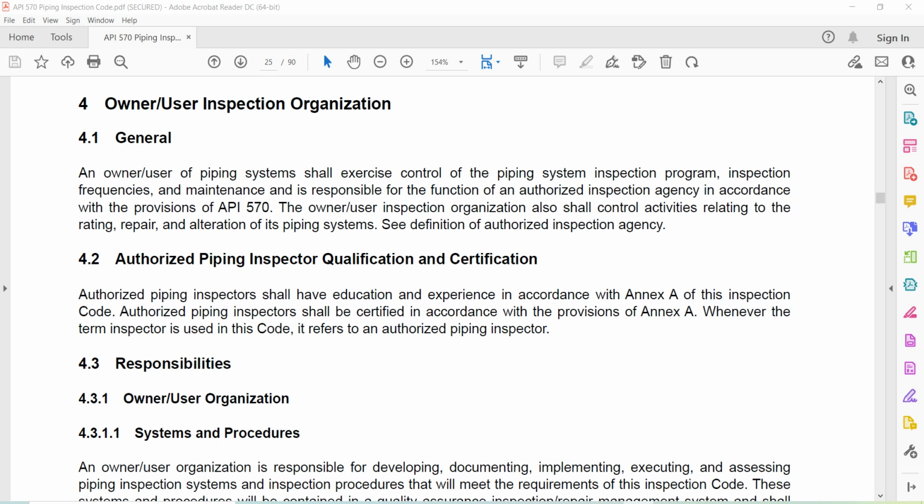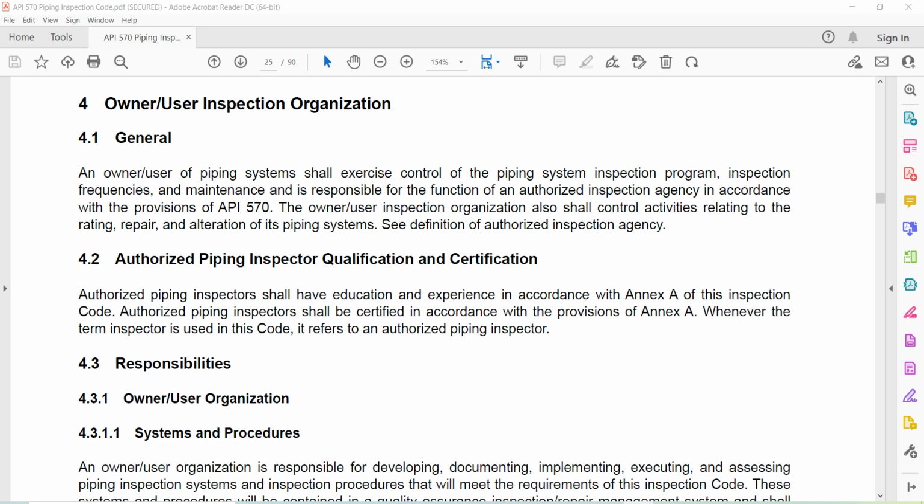4. General. User inspection organization. 4.1. General. An owner-user of a piping system shall exercise control of the piping system inspection program, inspection frequencies, and maintenance, and is responsible for the function of an authorized inspection agency in accordance with the provisions of API 570. The owner-user inspection organization also shall control activities relating to the rating, repair, and alteration of the piping systems. See definition of authorized inspection agency.